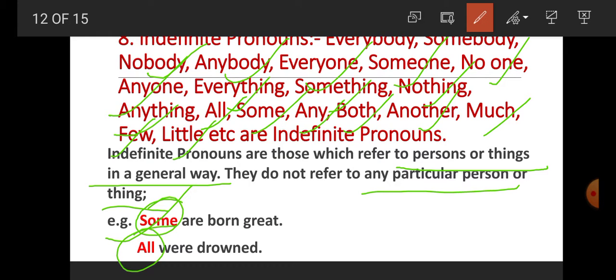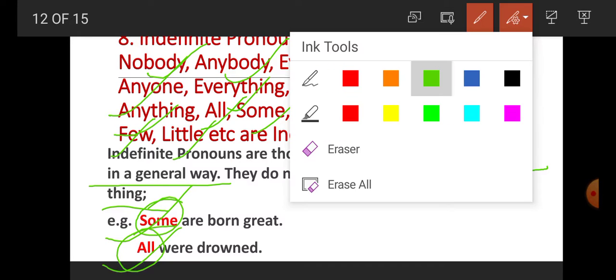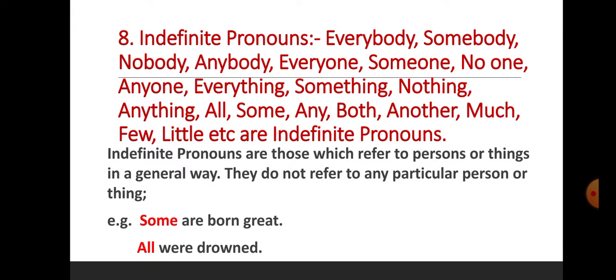So how many all? It is not definite here how many. So the pronoun all is used. So all is what? Indefinite pronoun. So what is indefinite pronoun, student? Indefinite pronouns are those which refer to persons or things in a general way. They do not refer to any particular person or thing.